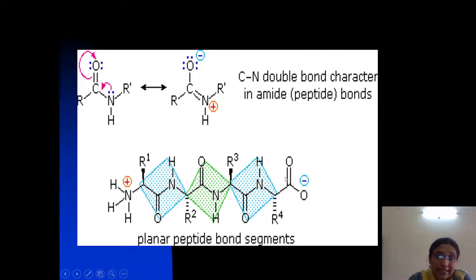As it attains the partial double bond character, it prevents the rotation around the axis of the bond.